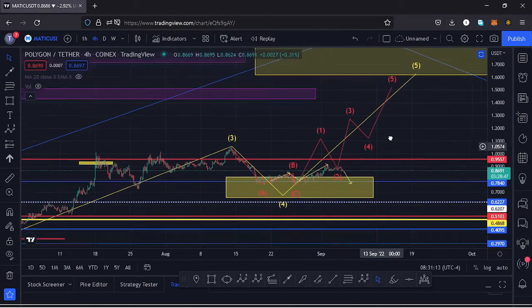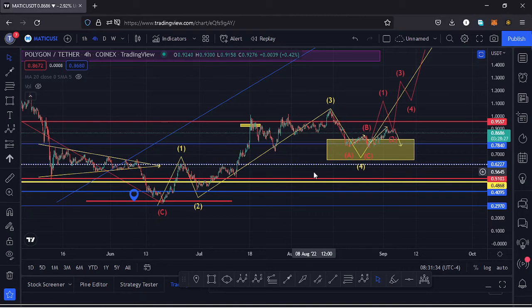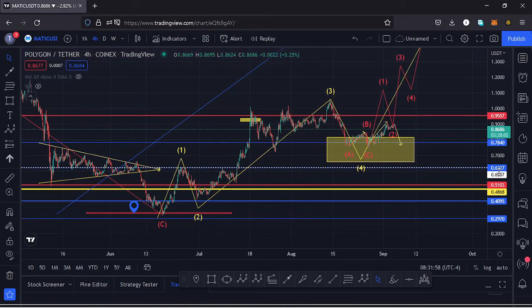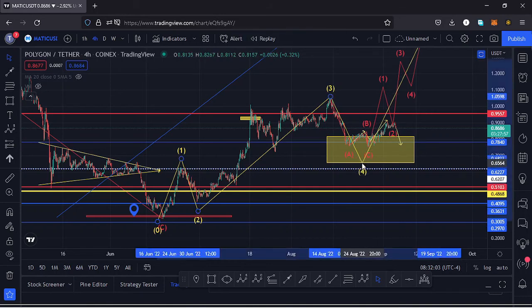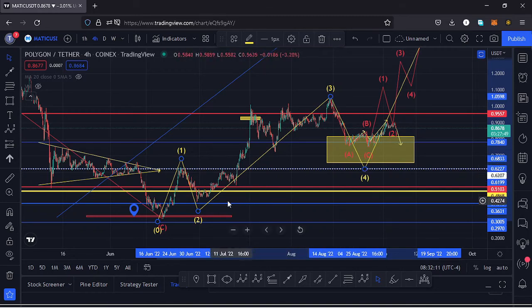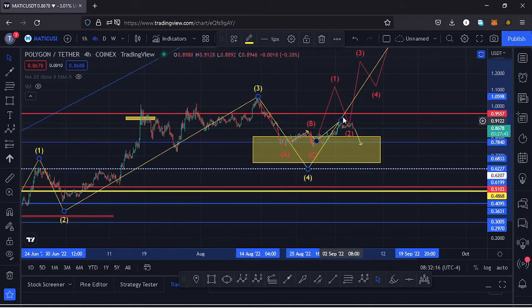And because this is an Elliot wave structure, we also need to have in mind that this Elliot wave structure to the upside can also be invalidated, and that can only play out in case our wave 4 retraces into the high of that first wave, and we made our high for that first wave at around the $0.62 mark. That is within this dotted line that I have over here. So in case we maximize this yellow target area and even break out of that target area and get back to around the $0.62 mark, that will have invalidated my Elliot wave structure over here, and I will have to look at this movement to the upside as something else. So let's be patient and see how that plays out.